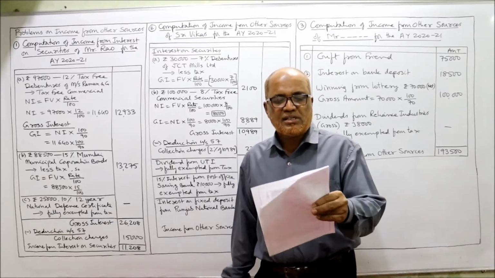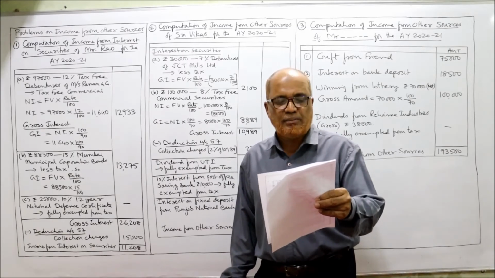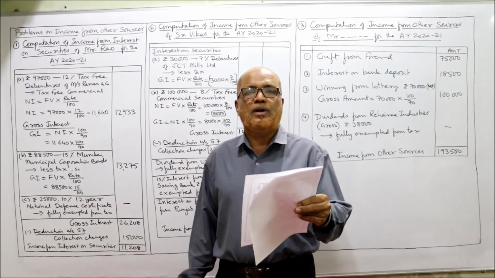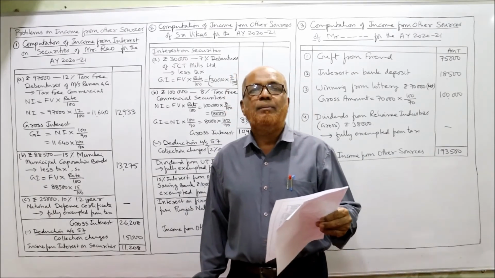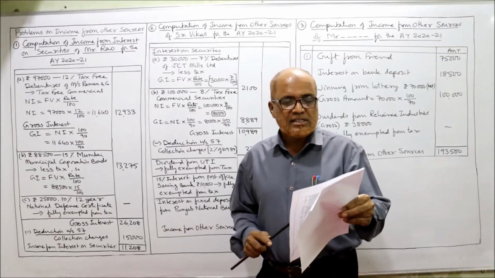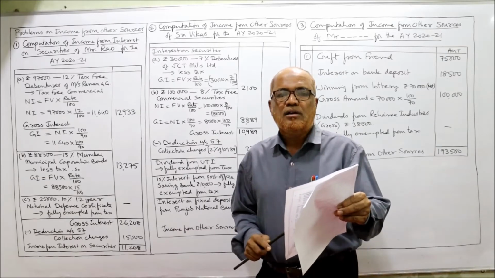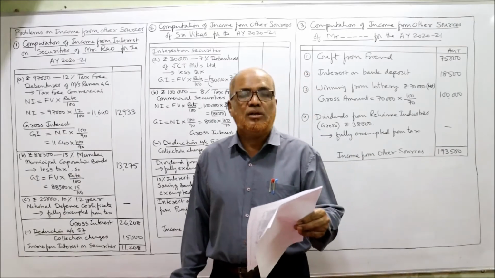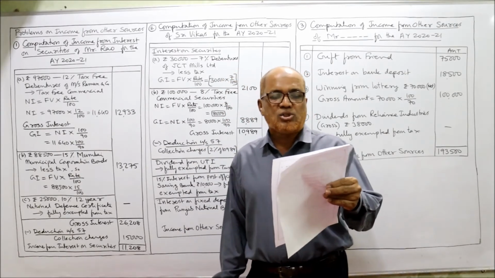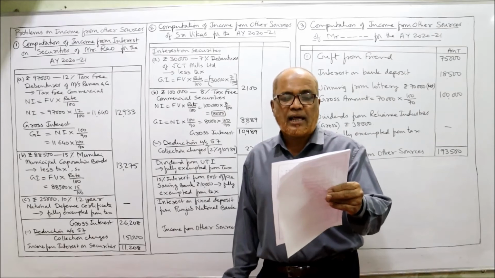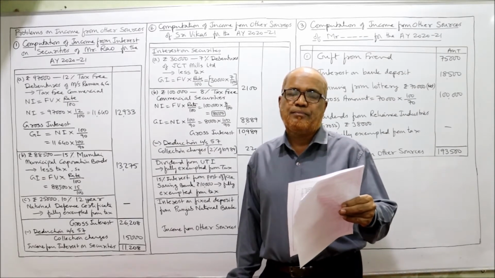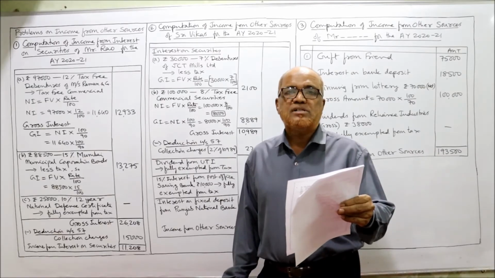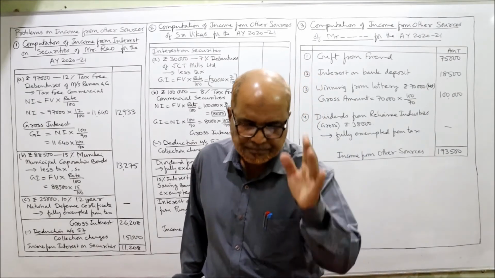Then 30,000 7% debentures of JCT Limited and 1 lakh rupees 8% tax-free commercial security. So we will have income from interest on securities. These debentures purchased and other tax-free securities purchased, these will come under income from interest on security. The bank charges 2% commission on collection of gross interest. So collection charges deduction will be allowed. 2% on gross interest. That is the problem.